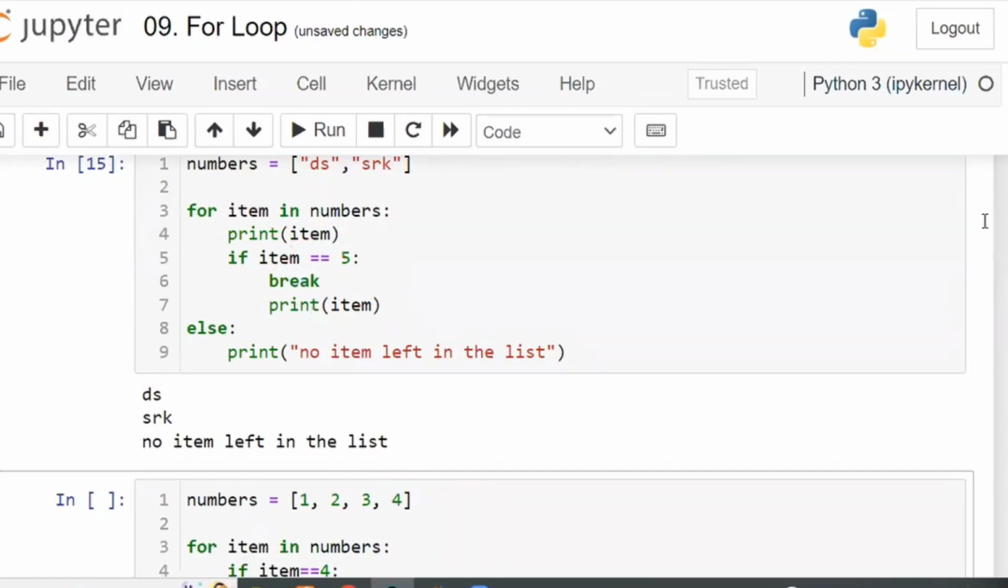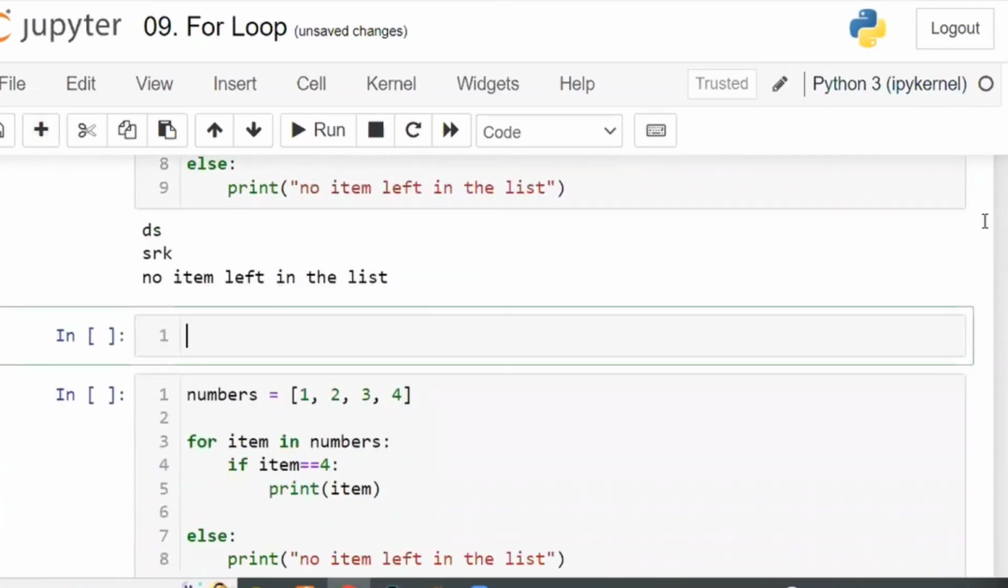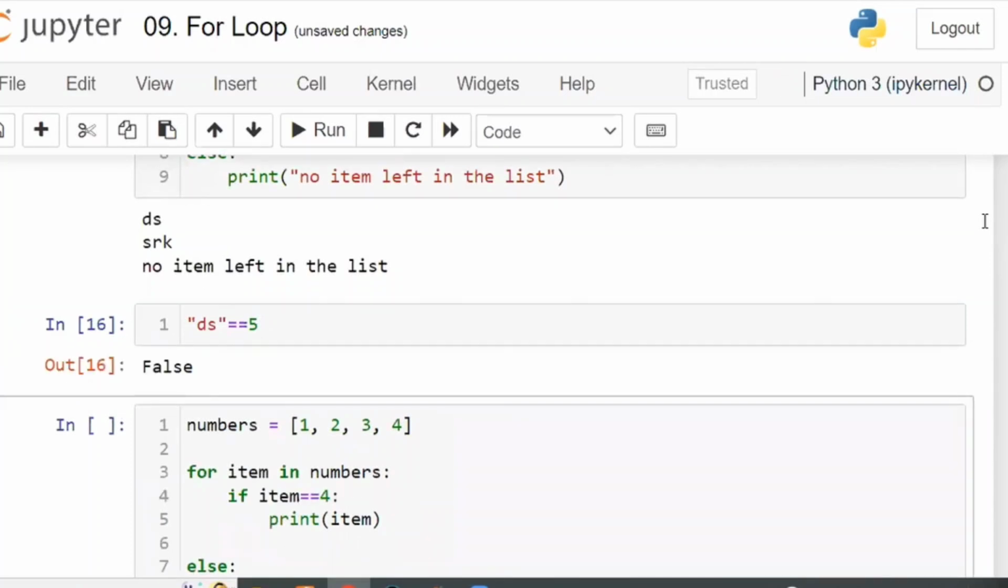So if you write separately, like this, DS is equal to 5, what is the output? True or false or error? How many are going with error? Please go and practice operators, because this is a comparison operator, just comparing whether both values are the same or not, and it is going to give me the output as false simply.